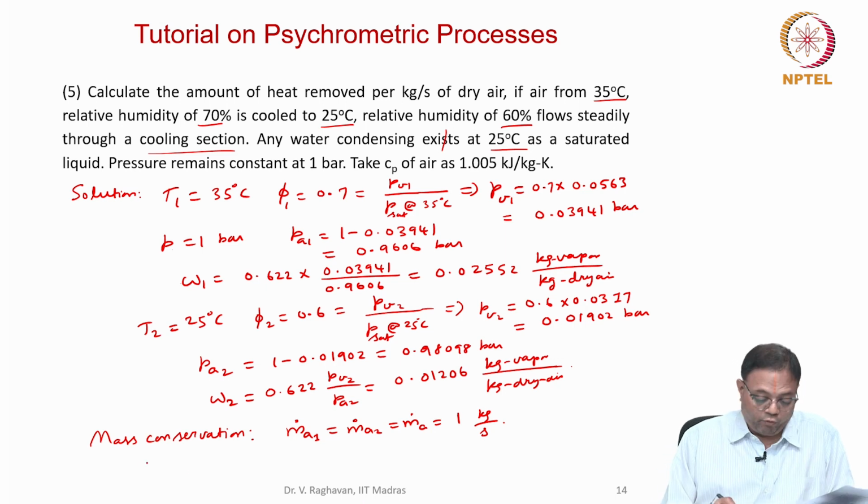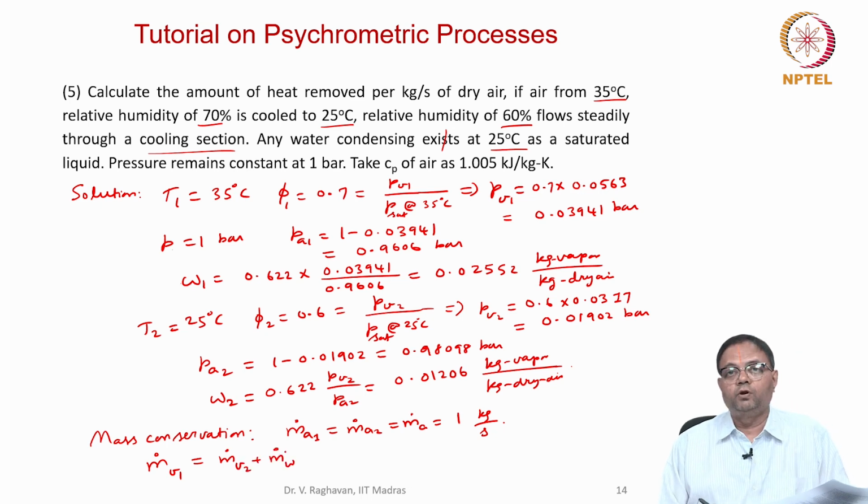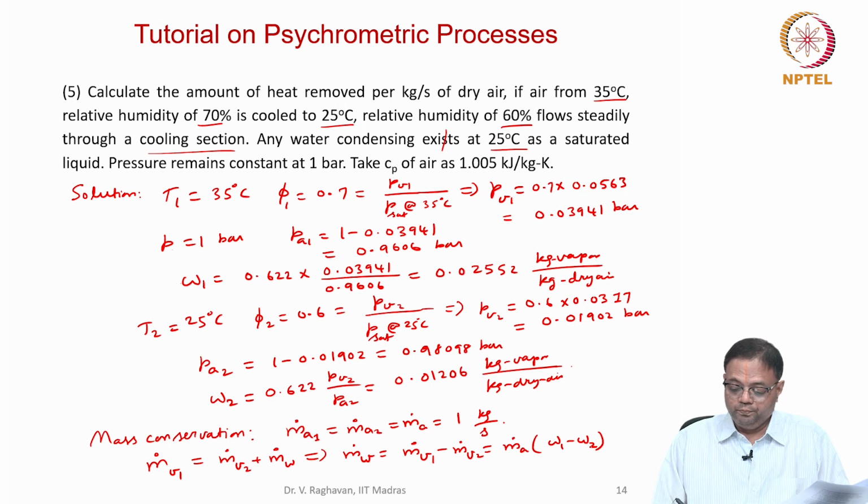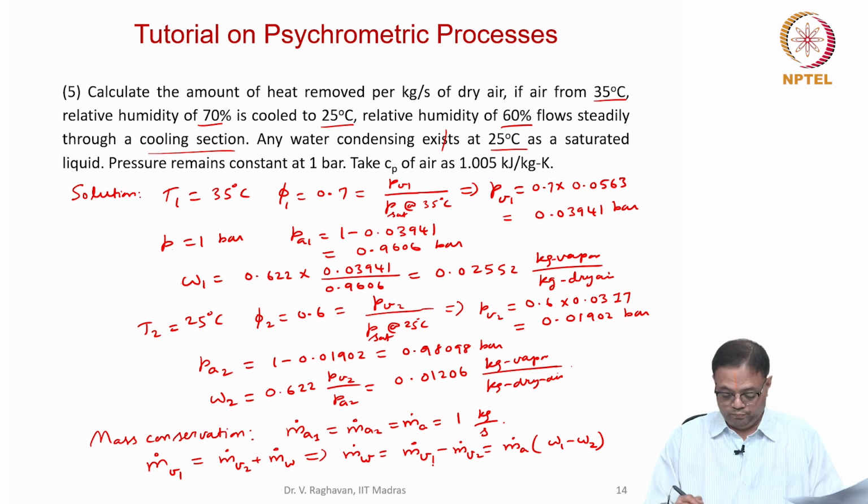And for the water vapor, the mass coming in is m dot V1 and mass leaving will be equal to m dot V2 plus some amount of water is also leaving, m dot W. From that I can calculate m dot W will be equal to m dot V1 minus m dot V2, which is equal to m dot A times omega 1 minus omega 2. So that is the mass of the liquid water which is removed.